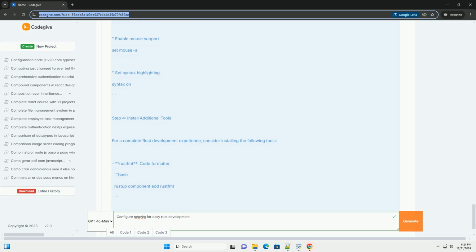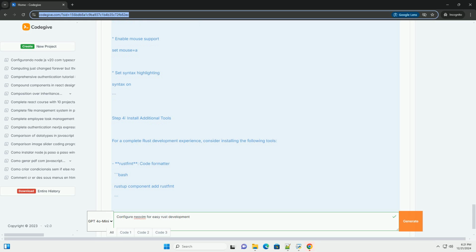You might want to add some additional useful settings for a better Rust development experience. Here's an example. Vim. General settings. set number, show line numbers. set relativenumber, show relative line numbers. set expandtab, use spaces instead of tabs. set shiftwidth=4, number of spaces for indentation. set tabstop=4, number of spaces that a tab counts for. set autoindent, auto indent new lines. Enable mouse support. set mouse=a. Enable syntax highlighting. syntax on.